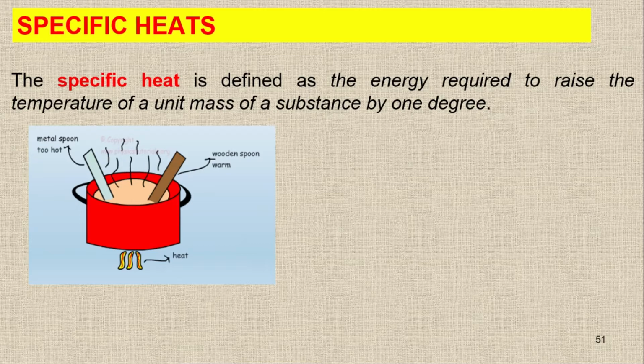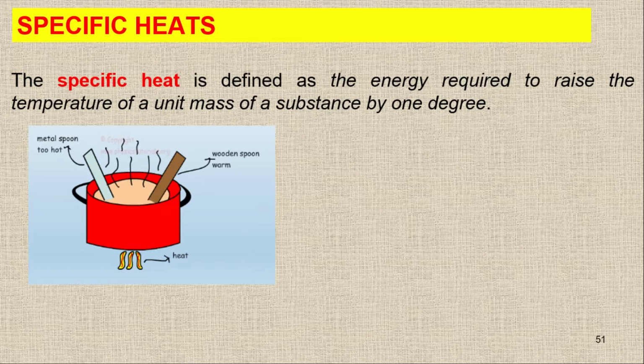If you change the temperature by 1 degree, the wooden spoon needs more heat, while the metal spoon needs less heat. That's why, for the same amount of heat, the temperature increase in the metal spoon will be higher.